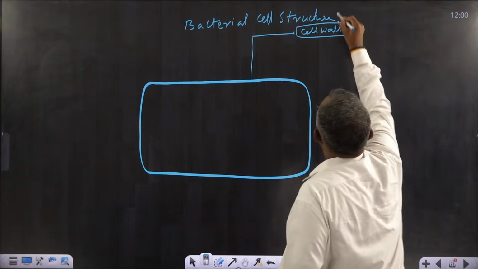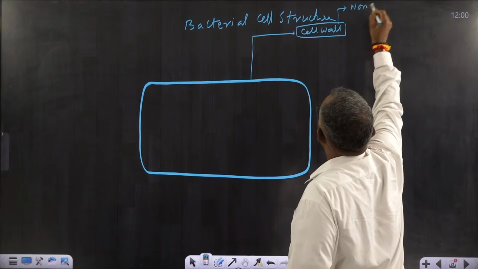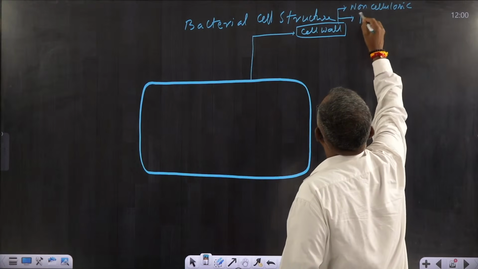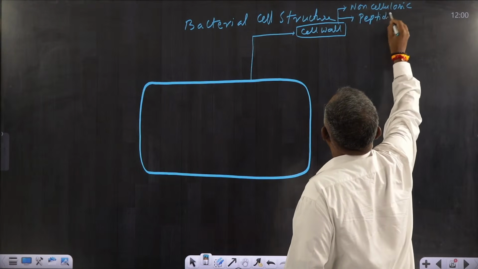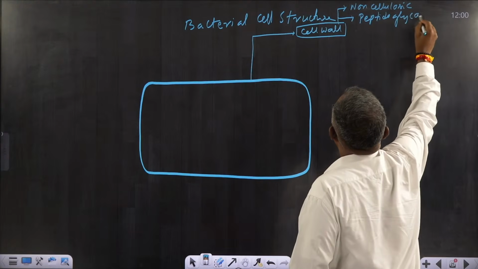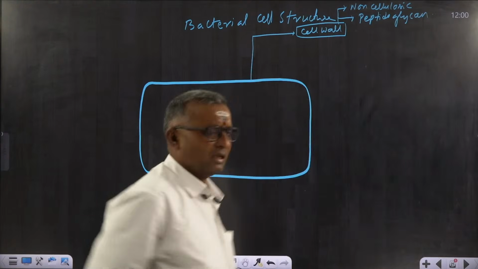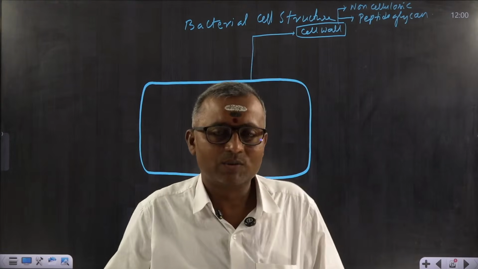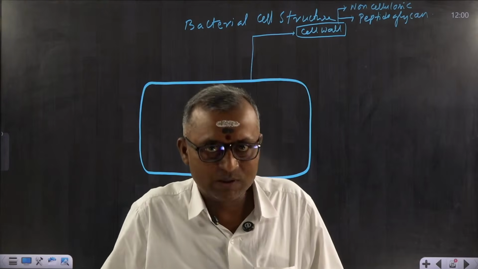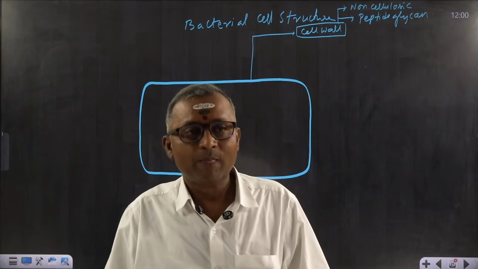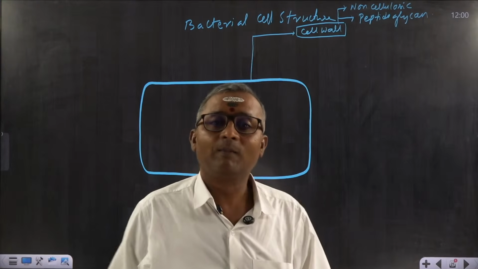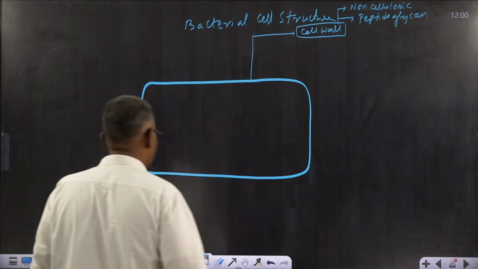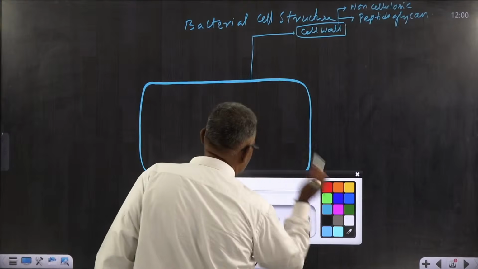What? Peptidoglycan. It is non-cellulosic, and it is peptidoglycan. That is the cell wall. The cell wall has some functions, which we will discuss later. Simply to say, it provides a definite shape to the cell and also protects the cell from bursting as well as collapsing. Understood? Several other functions are also there, but I am not going into those details.